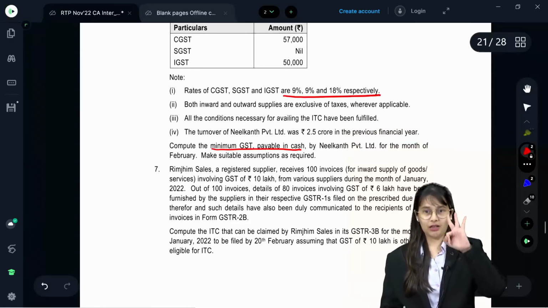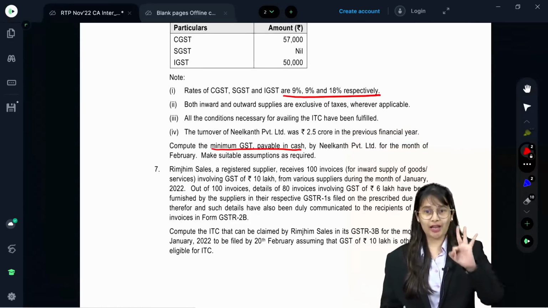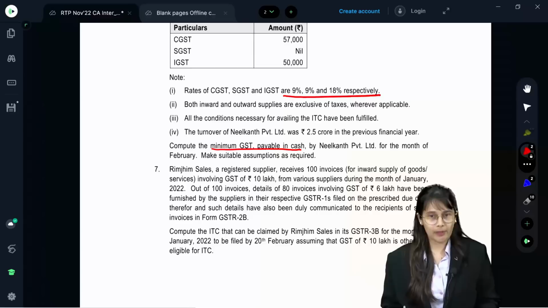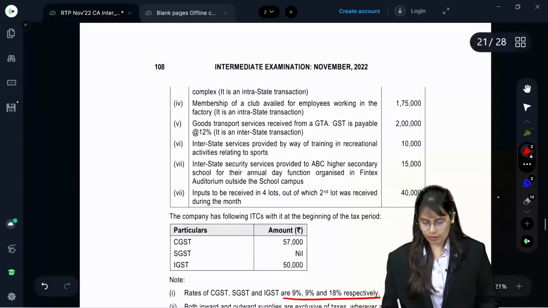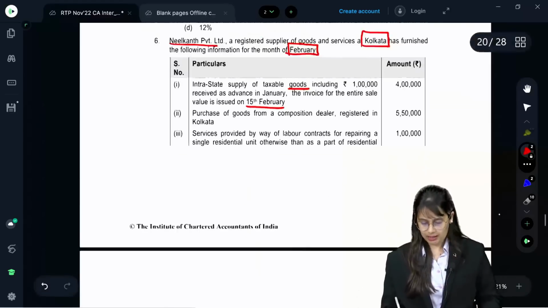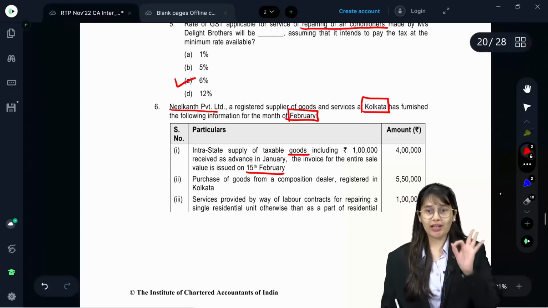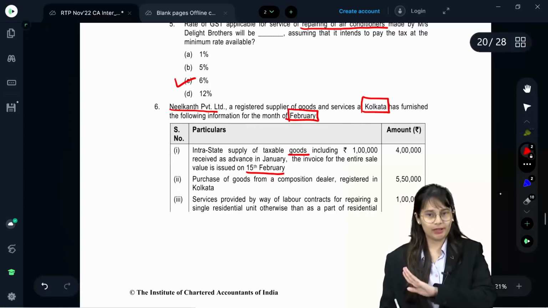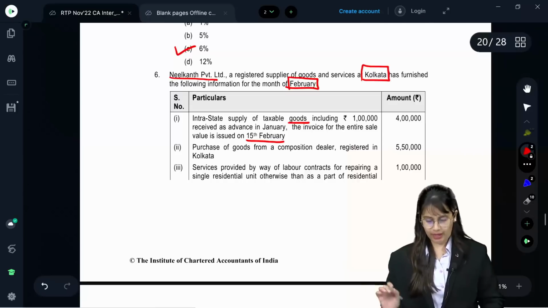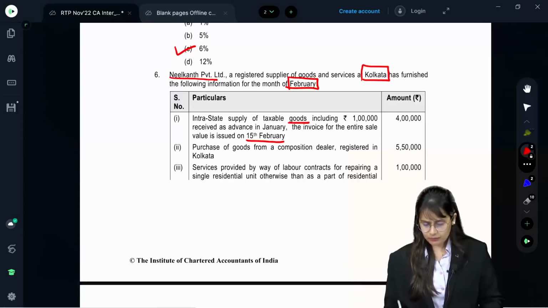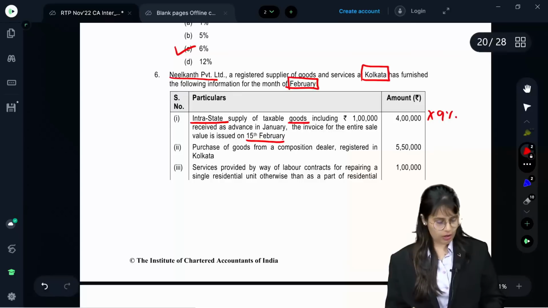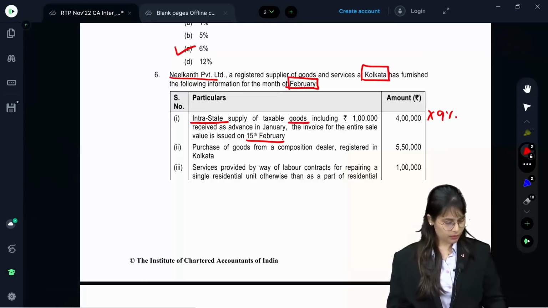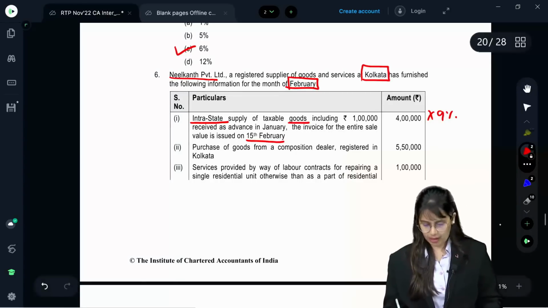Three steps. Three steps. How will you calculate 8-mark compulsory question? You will always get 8-mark question in your IDT paper. So, how will you calculate? Always in 3 steps. Step 1 is computation of output tax liability. Okay, so first let us compute that. If 4 lakh multiplied by 9% because it is intrastate, so 4 lakh into 9%, 36,000.